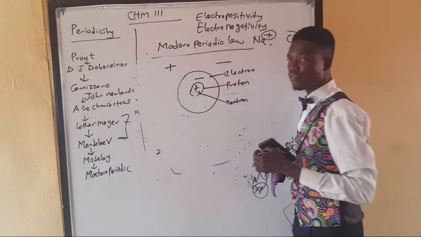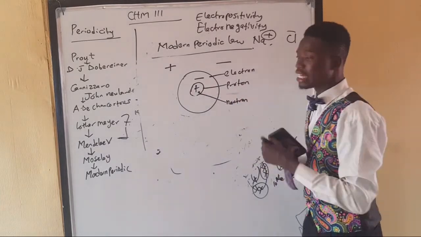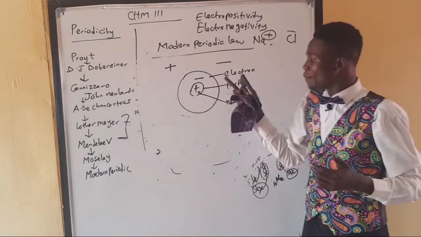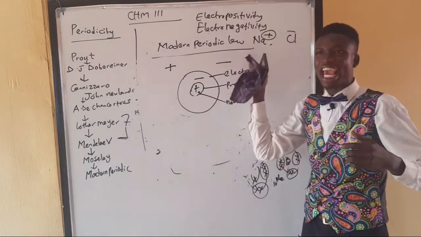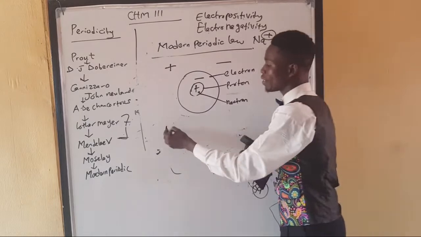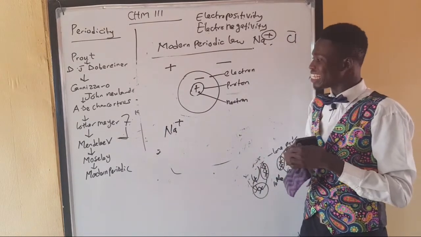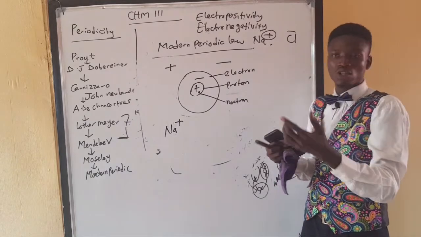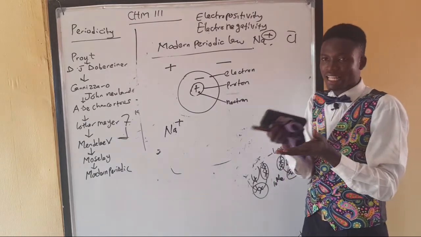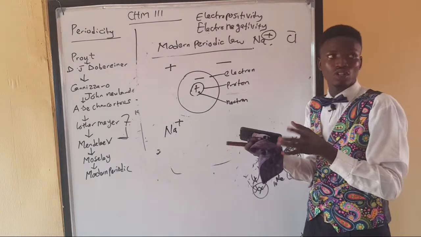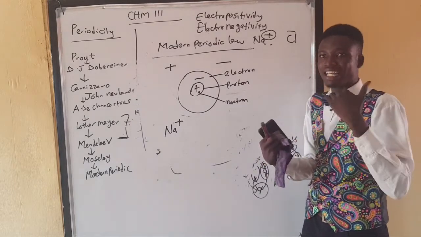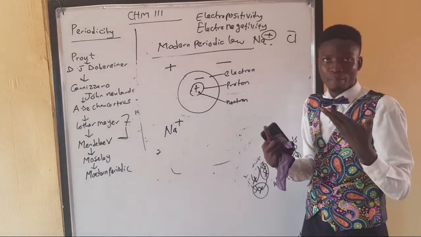Now, if you are positively charged, that means proton is more than your electron. So if sodium is carrying Na+, that means the atom of sodium has lost some electrons. So now there's an imbalance between the number of proton and electron. So the atom will assume the charge of the plentier atomic particles.